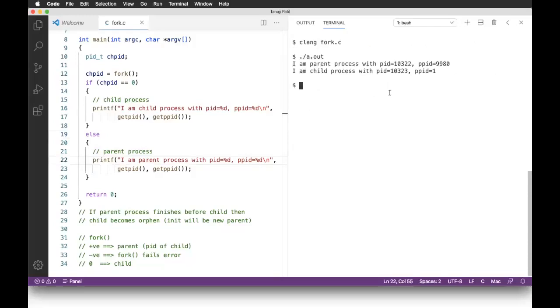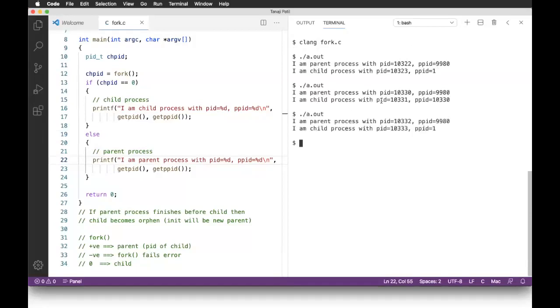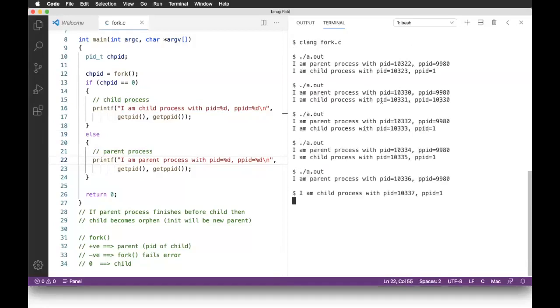Now here again the same problem. Now see here, I am child process, I am parent process. So the parent is scheduled first. Now again observe here. Before finishing the child, the parent releases the terminal also.